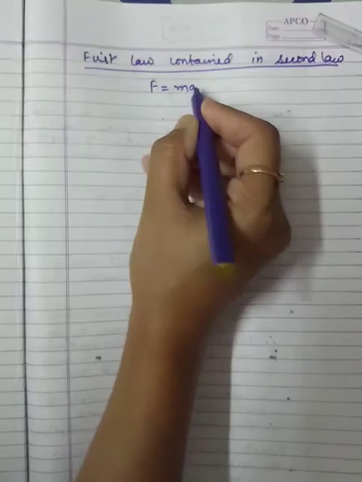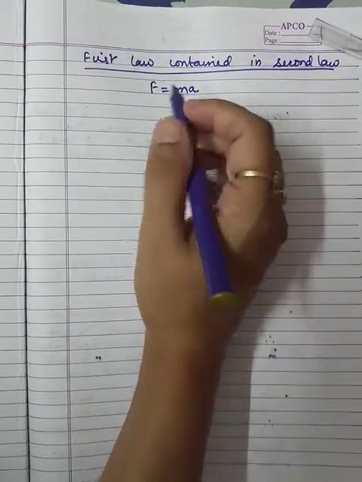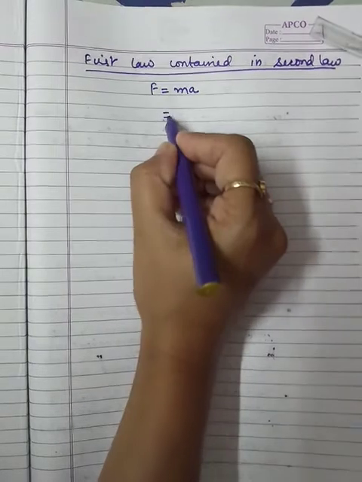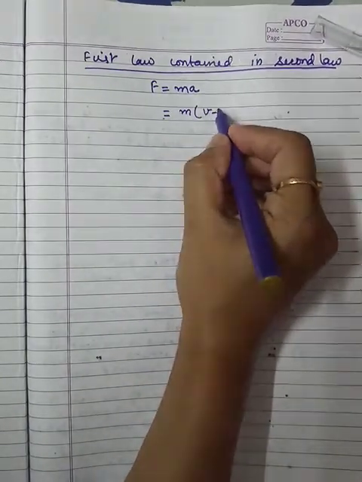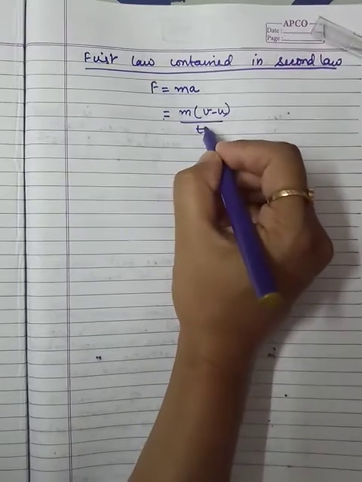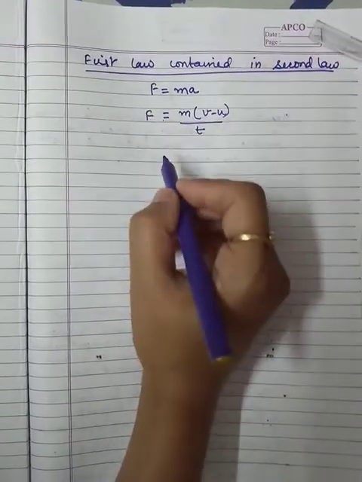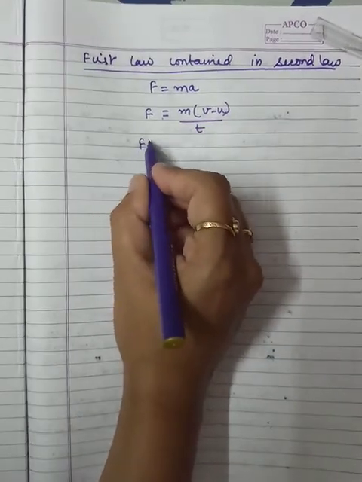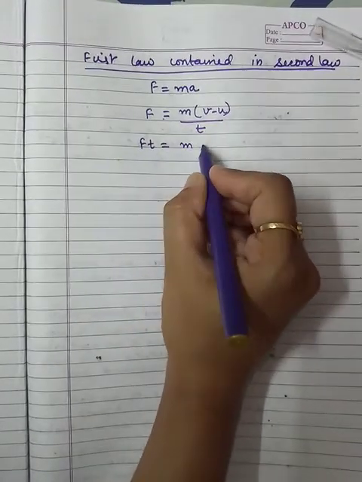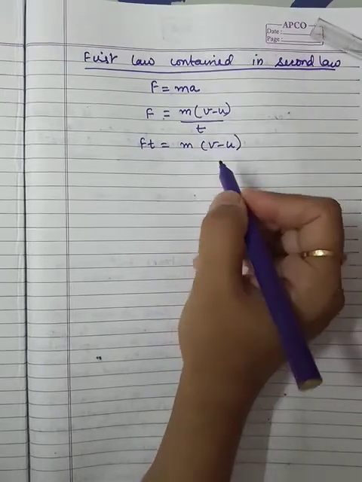F is equal to m into a. From this expression we can write acceleration as (v minus u) divided by t, so F equals m times (v minus u) divided by t. Now if I bring t over here, that will be F t equals m (v minus u).